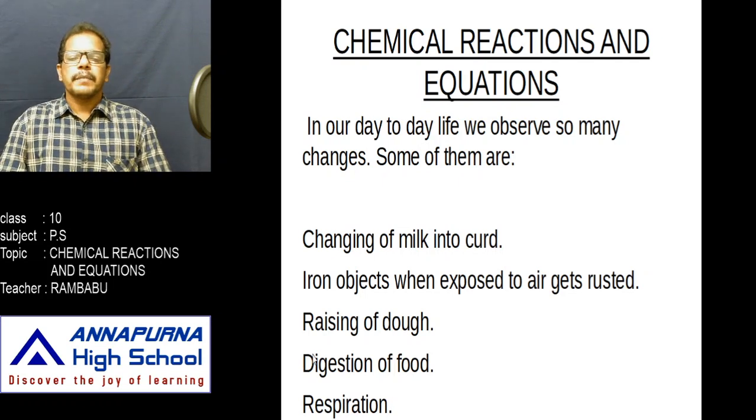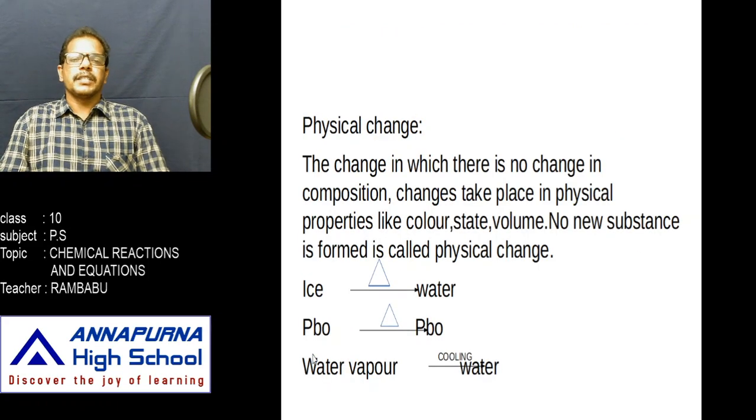Based on all these observations, we classify these changes into two types: physical change and chemical change. Then what is a physical change and what is a chemical change? Let us observe physical change first. To understand this, let us conduct some activities. Take some ice cubes and heat them. If we heat the ice cubes, the ice changes into water.